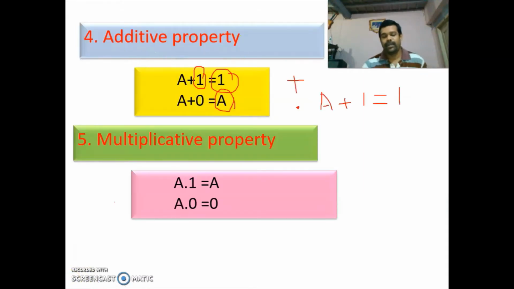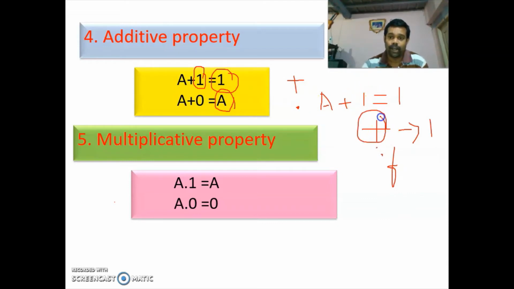So I will explain once more. Before studying this property, we have to know one thing. In OR operation, or in OR gate, the output will be 1 if any one of the inputs is 1. So what is OR operation?